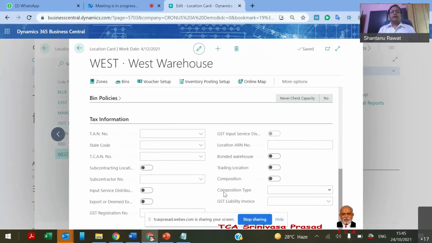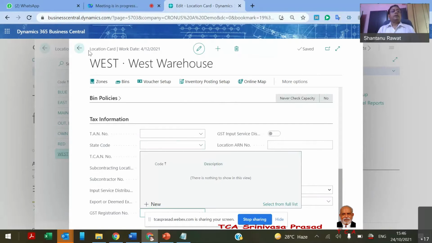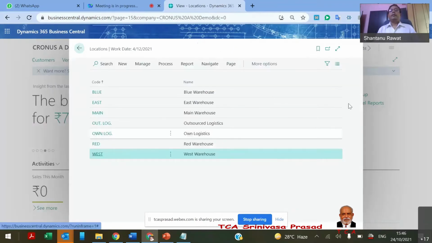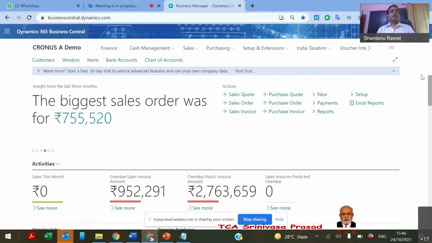There may be two branches that are both bonded warehouses under the same GSTN number. We can create the two locations and put the same GSTN number in both, so as per the concept of a bonded warehouse, there will be no GST calculation when goods move between these two locations. This is how we maintain the group company and the branches.